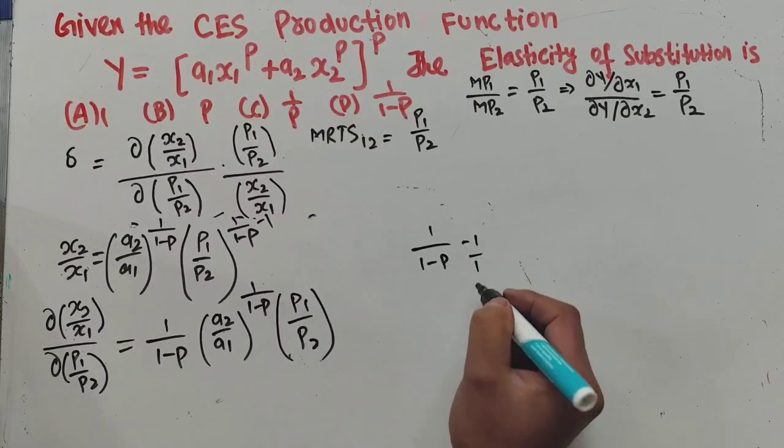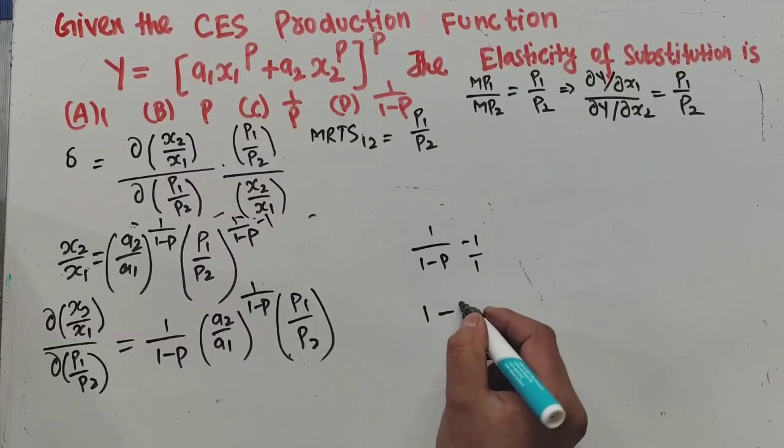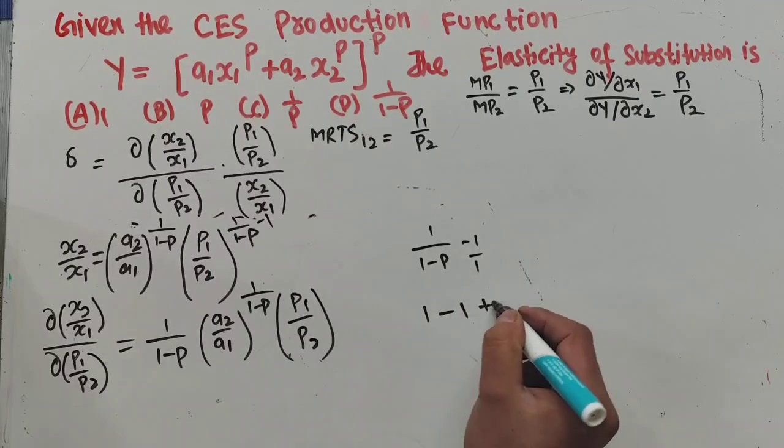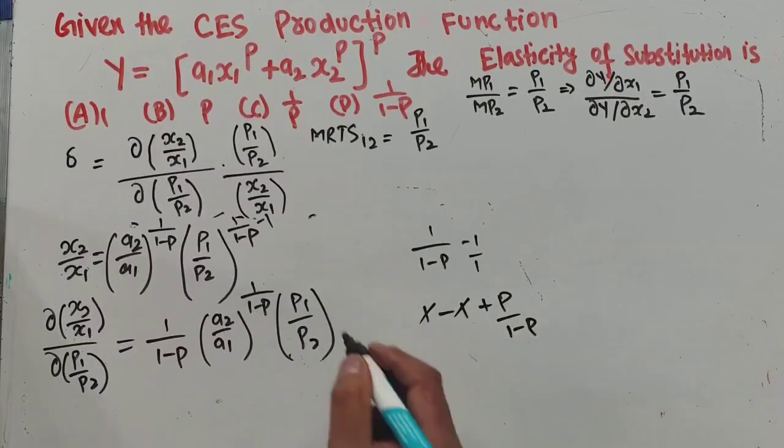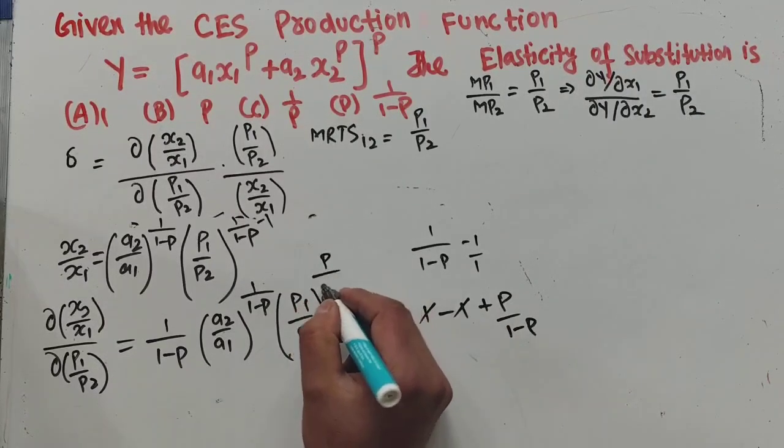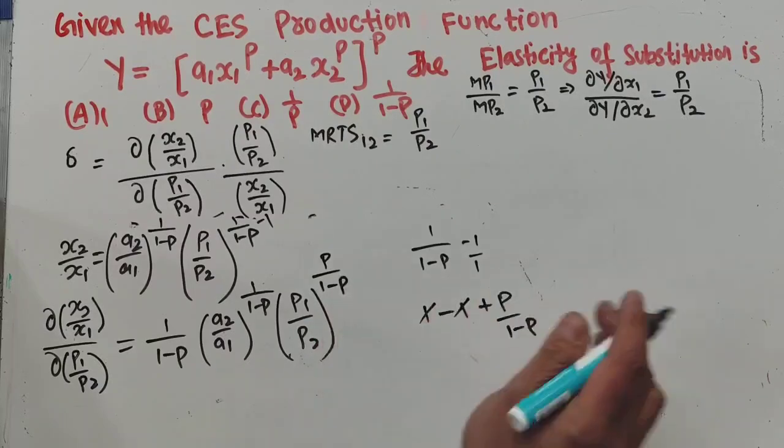Minus 1 plus 1 gets cancelled, and we get p divided by 1 minus p here.